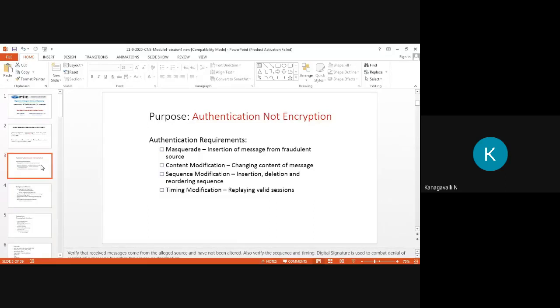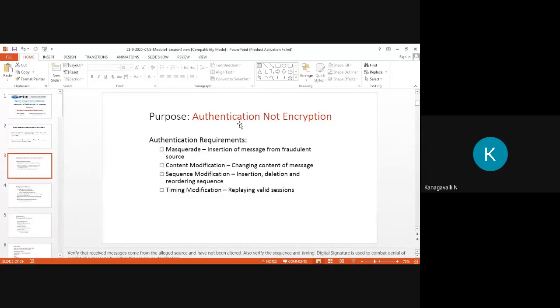Our main purpose for this hashing function is that we need to take care of authentication, but not encryption, right? Because in encryption, you need to focus on the keys and your message on the decryption side. But in authentication, we need to keep your messages fully secured.